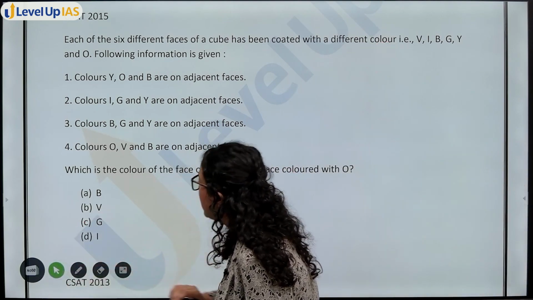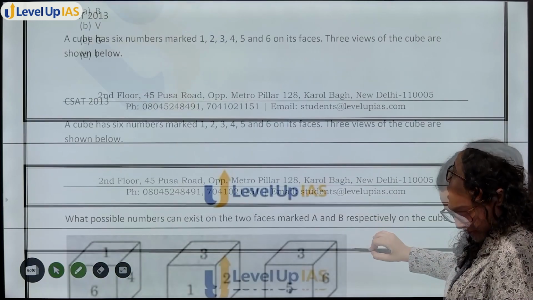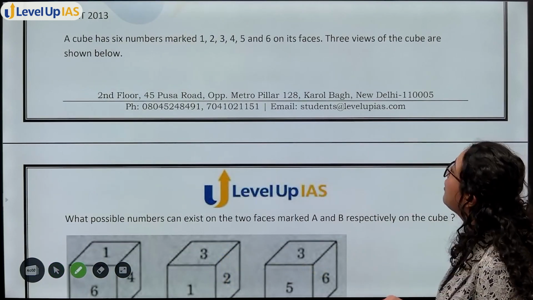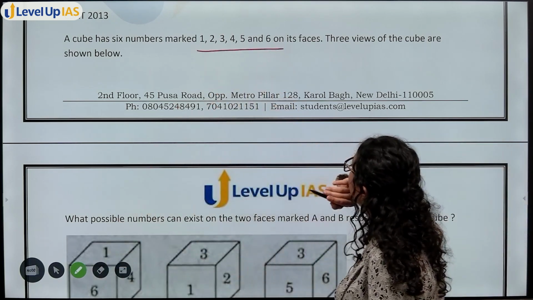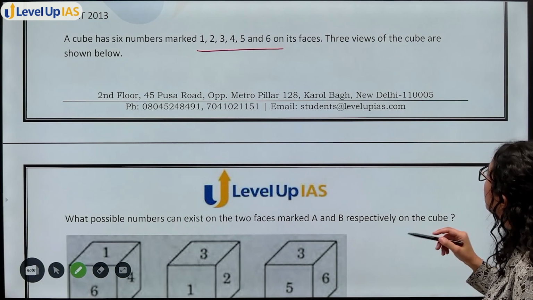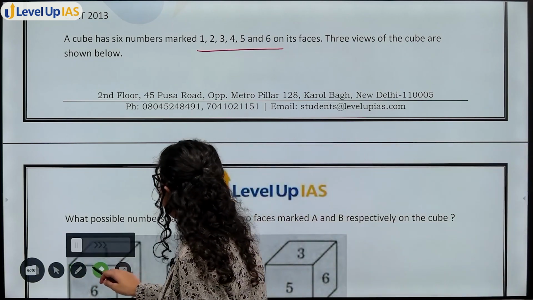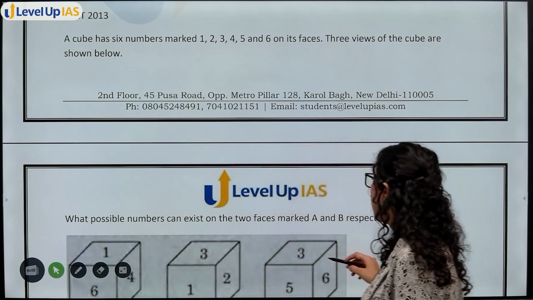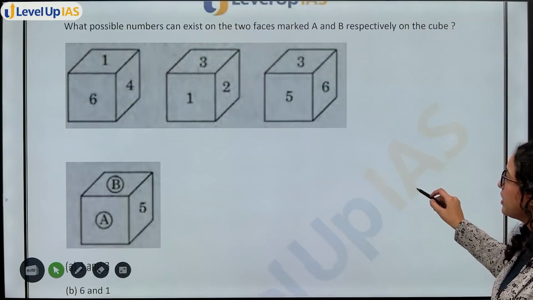Now moving on to the next question, that is of CSAT 2013. In this question you have a cube that has 6 numbers marked 1, 2, 3, 4, 5 and 6 on its faces. 3 views of the cube are shown below. What possible numbers can exist on the 2 faces marked A and B respectively? This is your question. ठीक है?